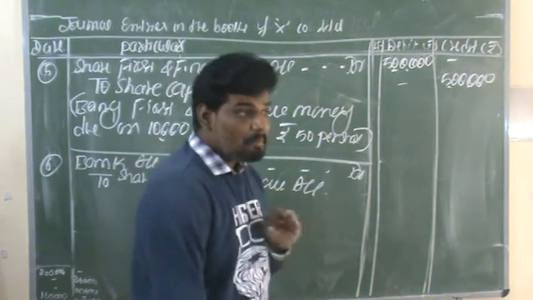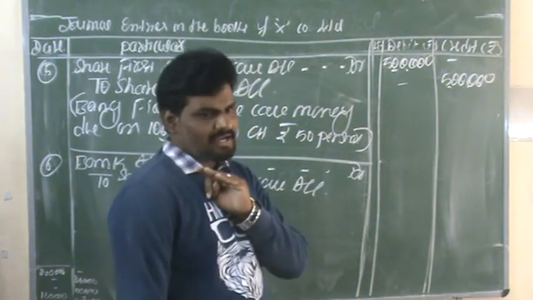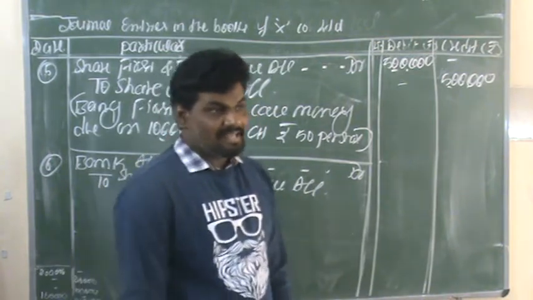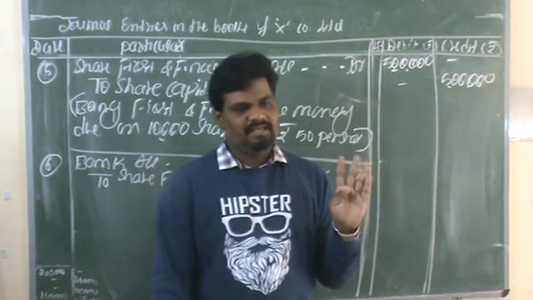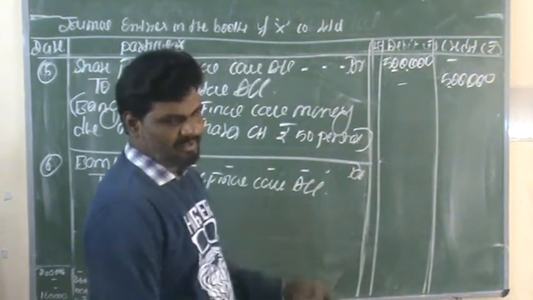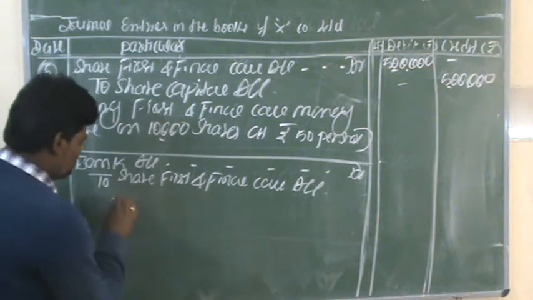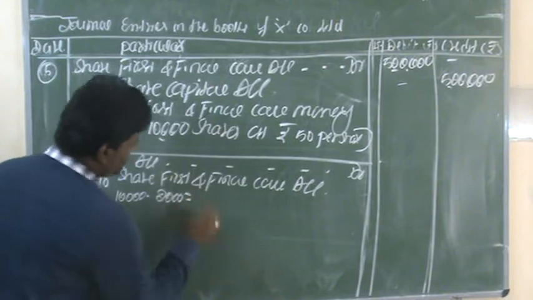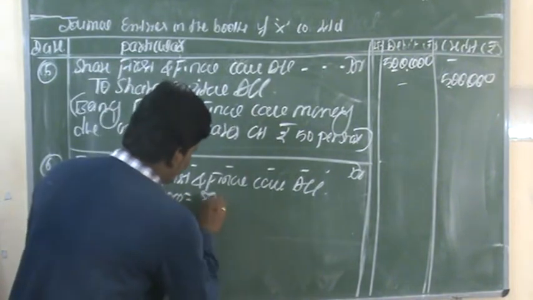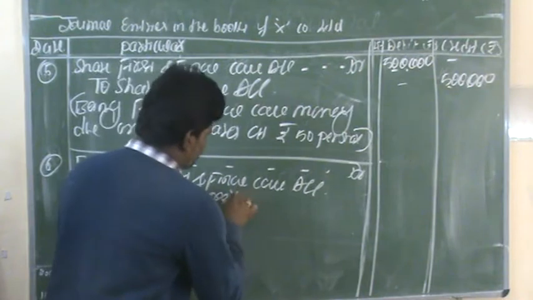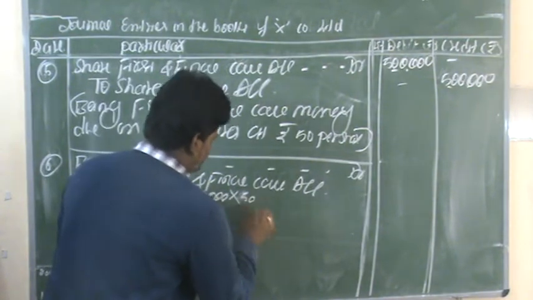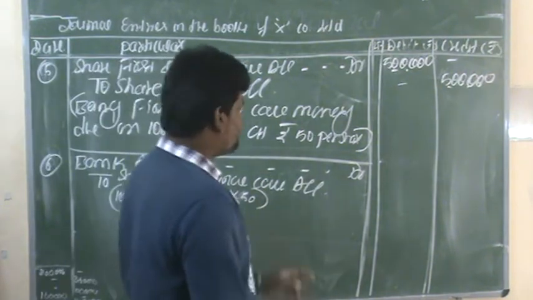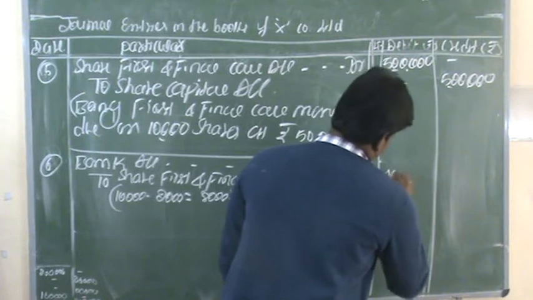8,000 shares into 50 per share means they can receive only 4 lakhs rupees at the time of first and final call. So we just have to do a small calculation. 10,000 minus 2,000, the remaining total number of shares is 8,000 shares. 8,000 shares into 50 per share, 8,000 into 50 means we will get 4 lakhs rupees.